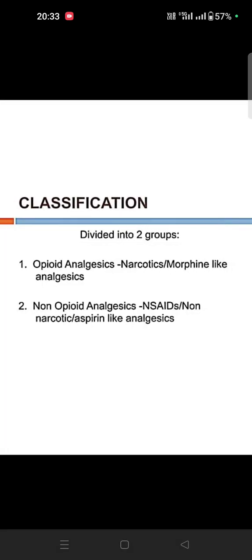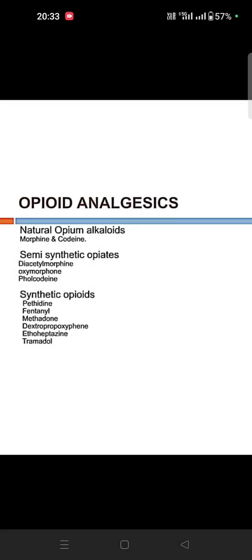Okay. So classification: opioid analgesic and non-opioid. Opioid means narcotic, and morphine comes under these analgesics. Non-opioid means anti-inflammatory drugs, non-narcotic, like aspirin. Opioid means natural opium, semi-synthetic, then synthetic. Natural opium means morphine and codeine. That morphine you can see in the OT.